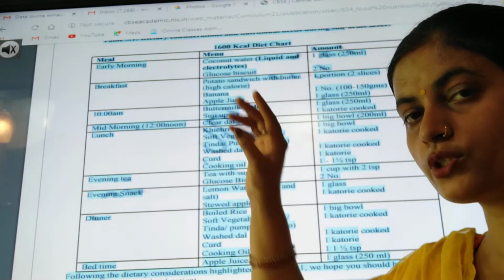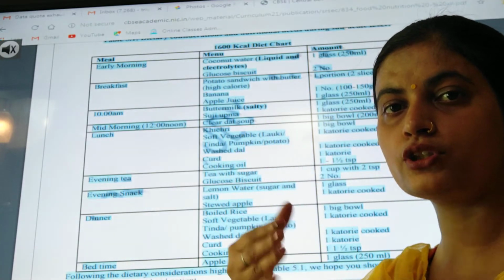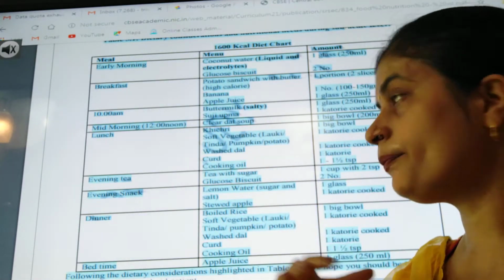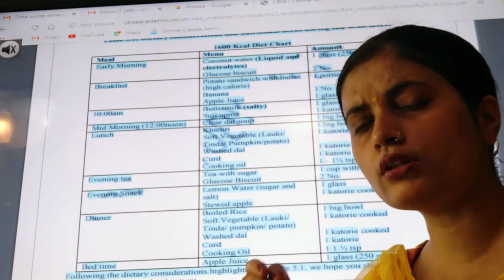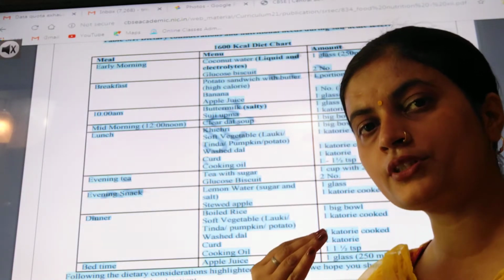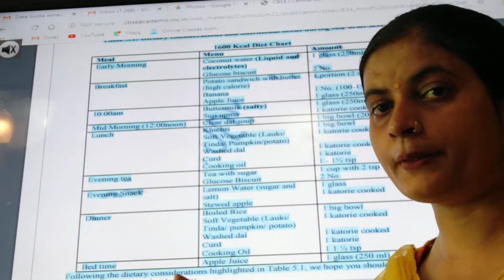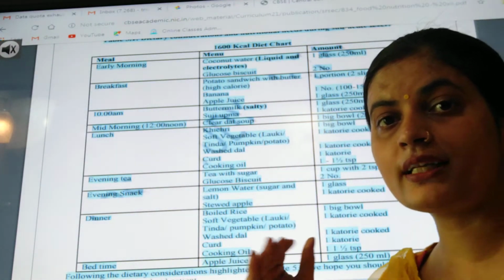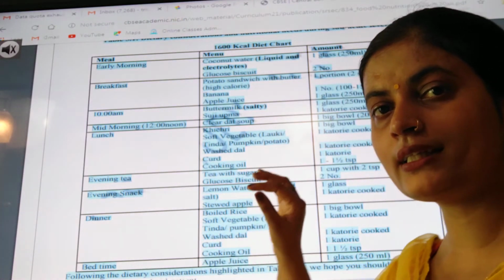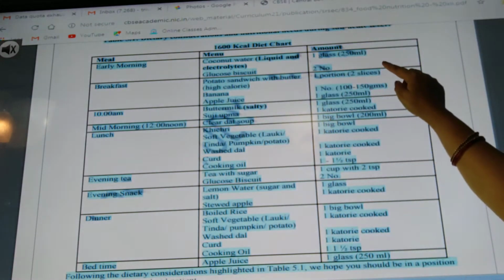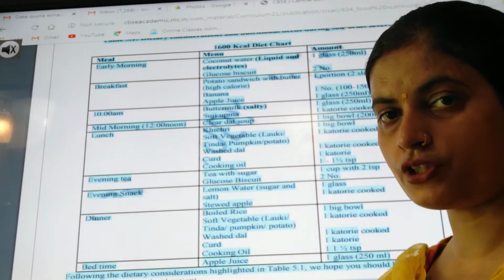to just look at three things. What are these three things? Meal, that means at what time you have to give that person something to have as food. Then menu, the things which you have to include so that the person can get all the essential nutrients which that person needs for a healthy body and proper functioning of the body. Then the amount, we cannot give something to a patient either in excess or in limitation. So that's why these three things, meal, menu, amount, we have to focus on when we are planning meals for any patient.